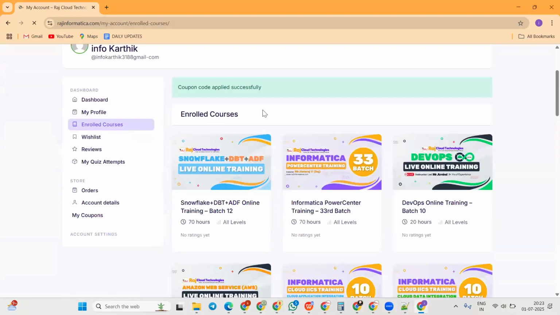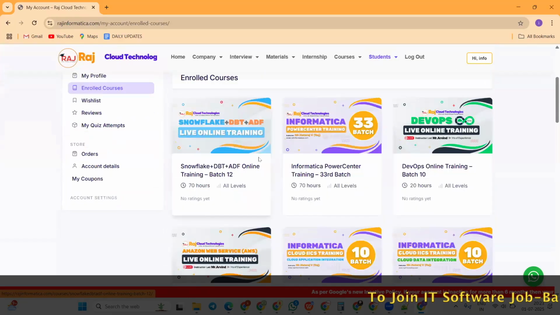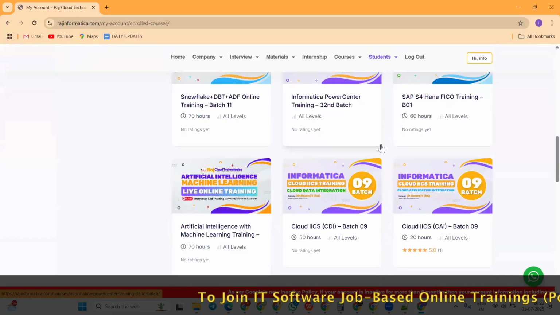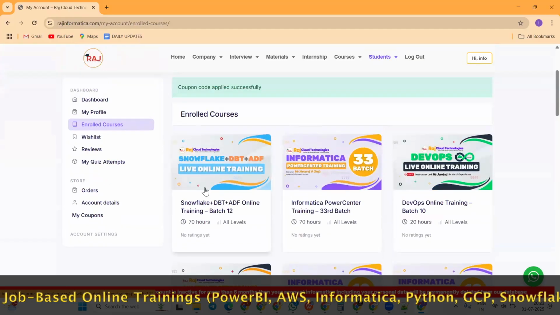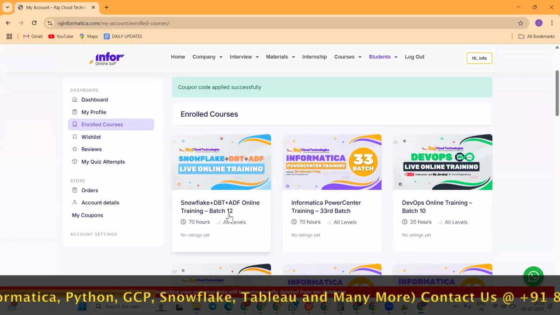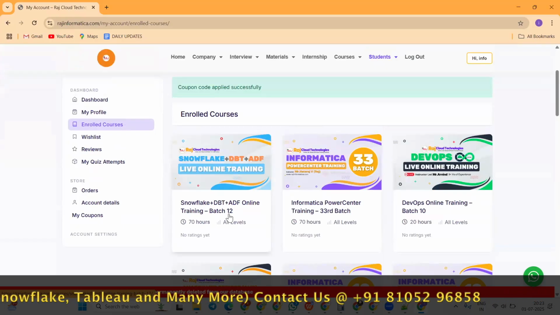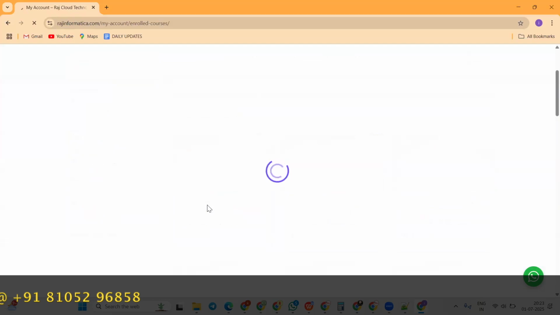Okay, so once you go to the enrolled courses page, as I am the admin, I have access to all the courses. But for you people, there will be only two courses. One will be the Snowflake DBT and ADF online training batch number 12, and Oracle access. Only these two courses you will have access to. Once you click on this Snowflake course,